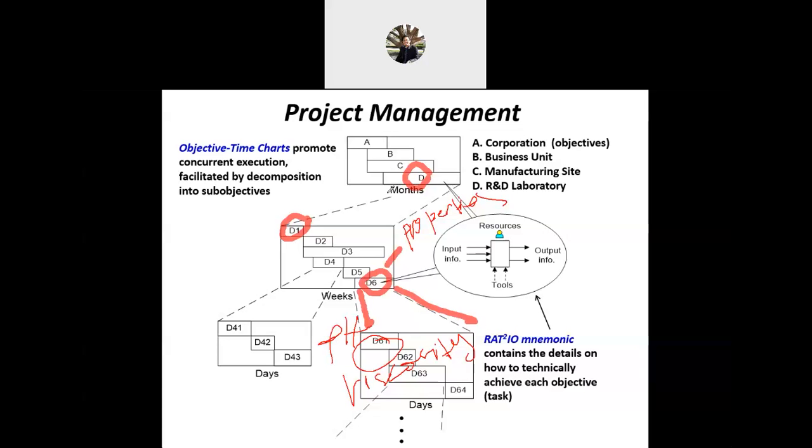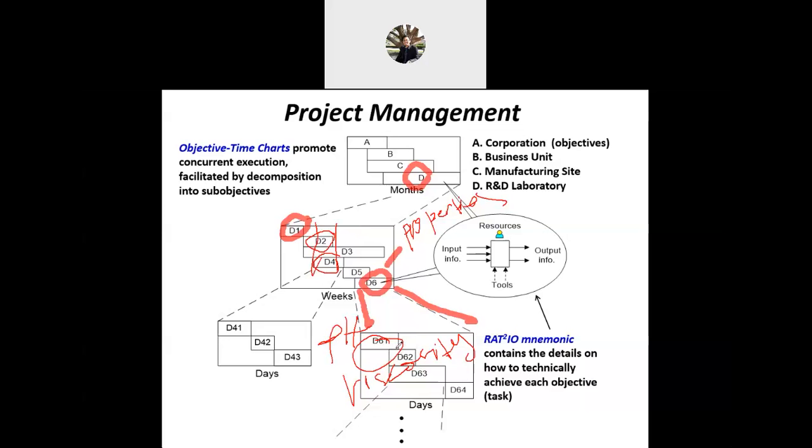From this objective time chart we can also do some objectives in parallel or concurrently. For example, objective D2 and D4 we can do in parallel or concurrently.